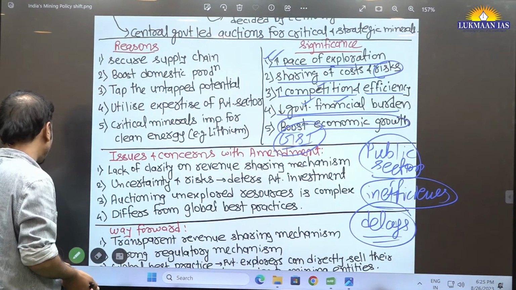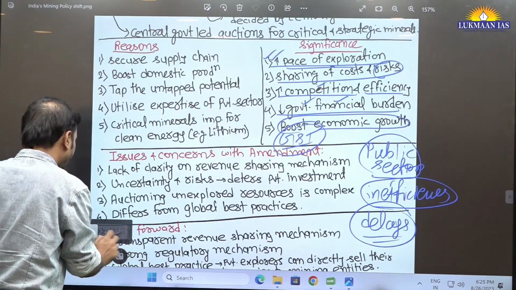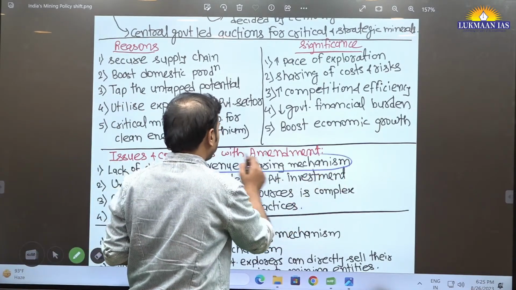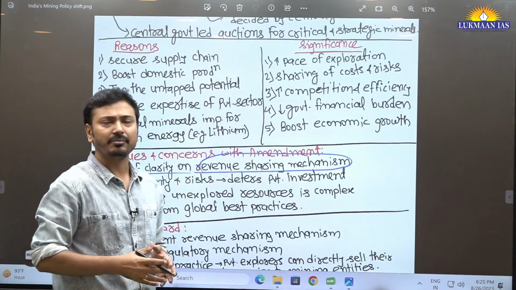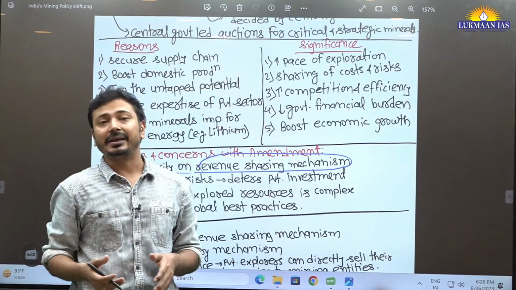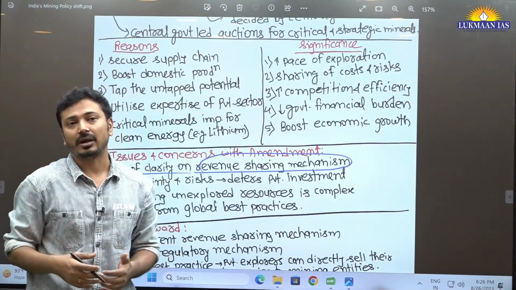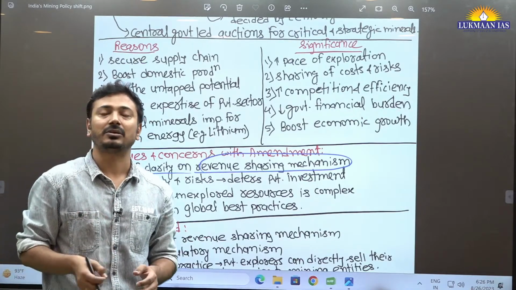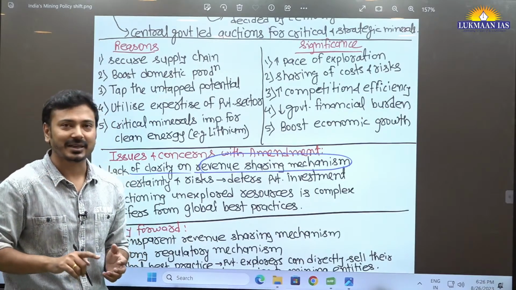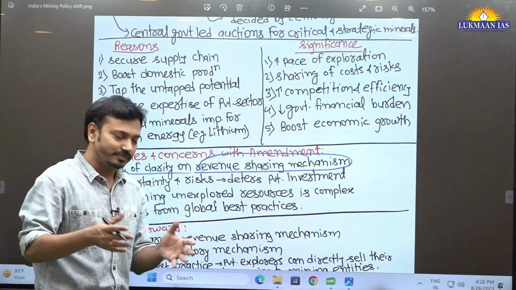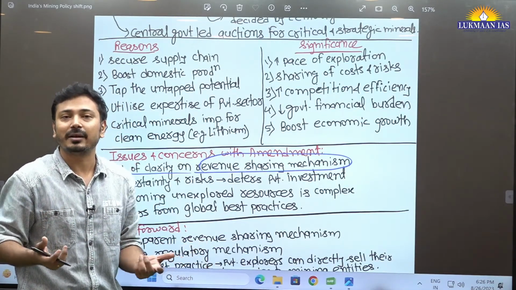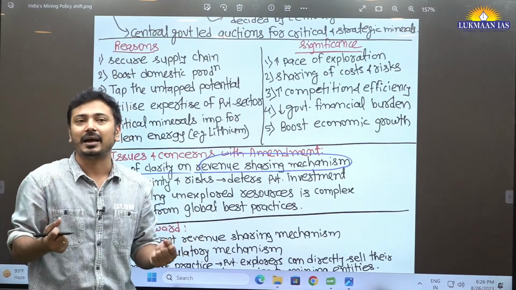Yes, the major issue here is that whatever revenue sharing mechanism it talked about, there is a lack of clarity. Lack of clarity means the government said that they will provide a share in the auctioning of mining leases, but how much share, how it will be decided, and what parameters it will be decided on. Unless it is clear to the private sector that this share will be provided to you, why will it invest? Okay, why will the private sector invest? What are the incentives, what is the motivation for investment?